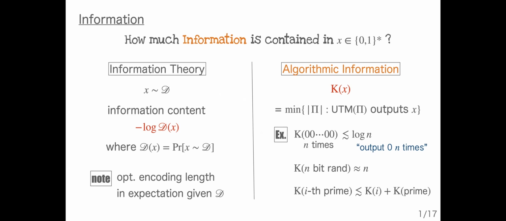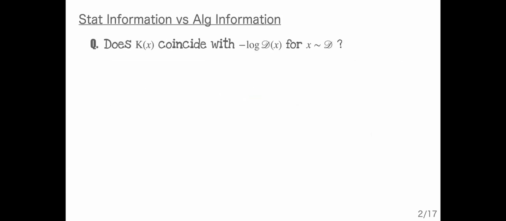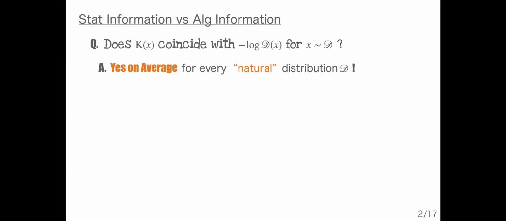Now we have two definitions of information. Then it is natural to ask about their relationship. In particular, does the algorithmic information coincide with the information content for X sampled from some distribution D? The answer is yes, on average, for every natural distribution.